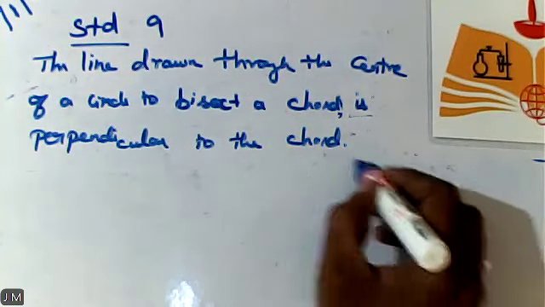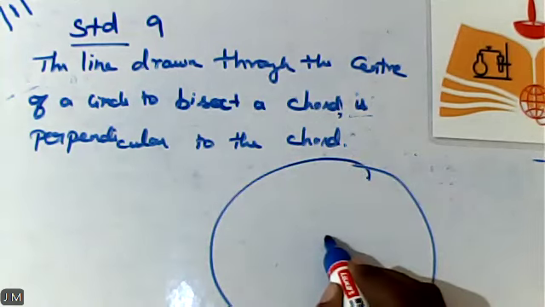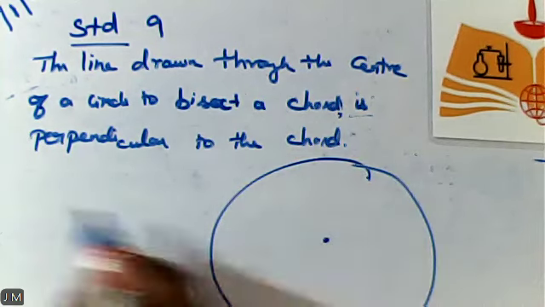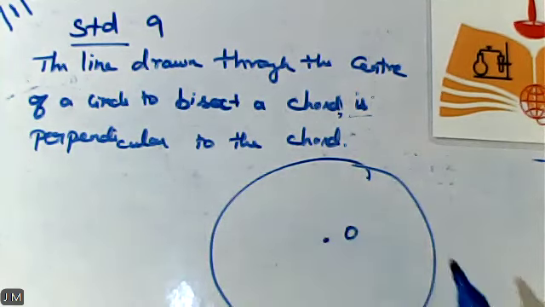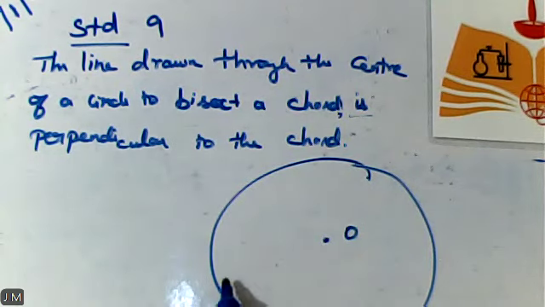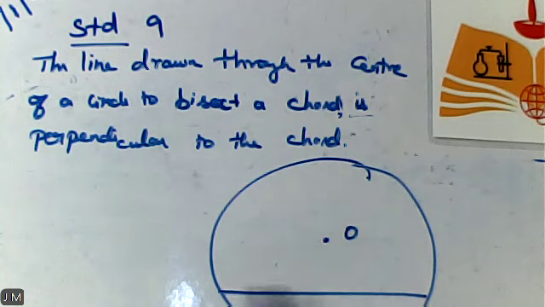Sure. Let us consider a circle with the center O, and then in that circle you can consider a chord AB.